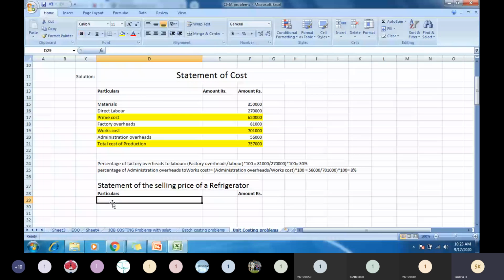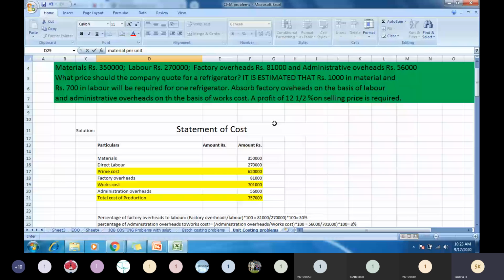Already the material cost was given, mentioned there, per unit, per refrigerator. It is estimated that rupees 1000 in material and rupees 700 in labor will be required for one refrigerator. It is already mentioned.